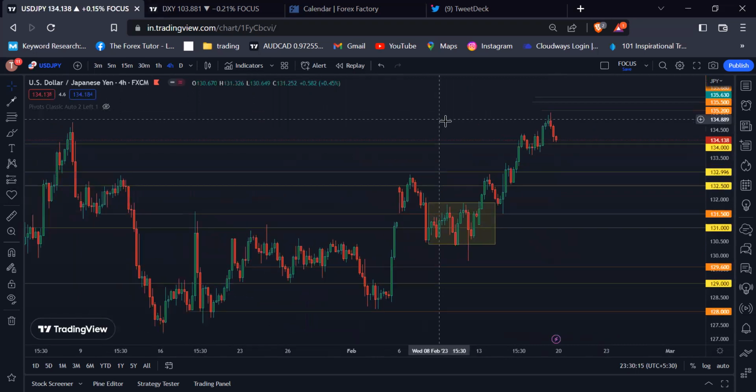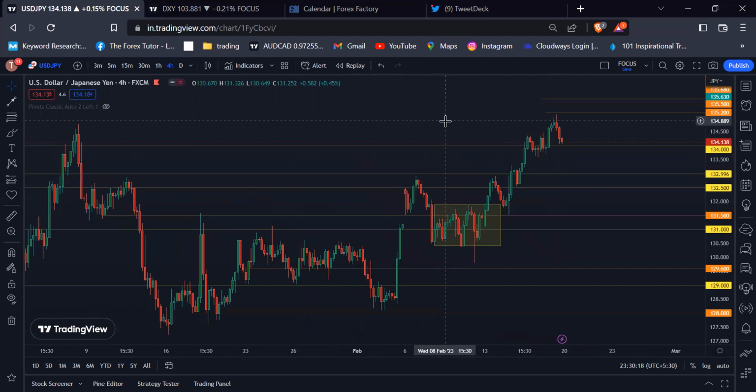Okay, USD yen already performed in my expected area. So after the consolidation zone break, USD yen break the 132.996 psychological level and moving towards the 134.00 psychological level. Then it reached the 135.00 psychological level. But after reaching this level, USD yen moving downwards because of the US dollar weakness.